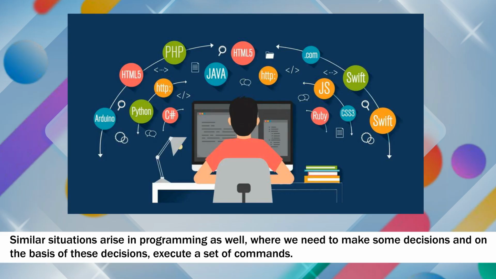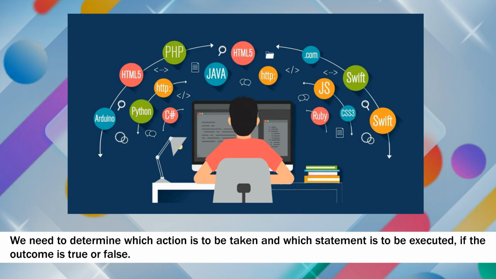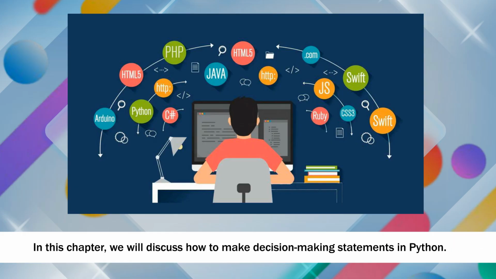Similar situations arise in programming as well, where we need to make some decisions and, on the basis of these decisions, execute a set of commands. We need to determine which action is to be taken and which statement is to be executed, if the outcome is true or false. In this chapter, we will discuss how to make decision-making statements in Python.